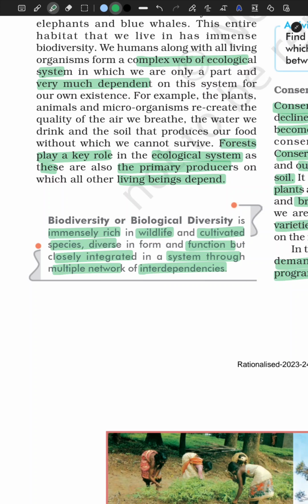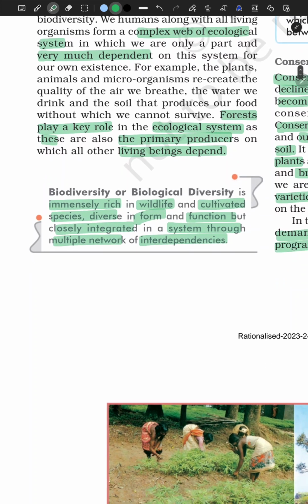India is immensely rich in wildlife and cultivated species. Cultivated species means plants, like wheat, which is a natural plant, and we take it and we cultivate it for ourselves. That is what is called cultivated species. All right, diverse in form and function, but closely integrated in a system through multiple networks of interdependencies.